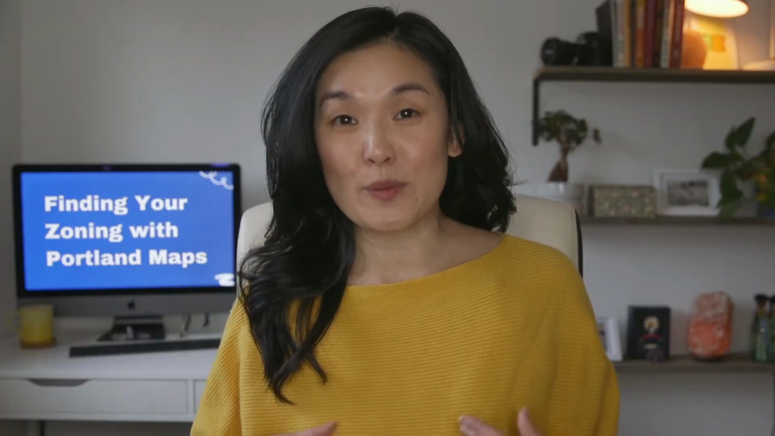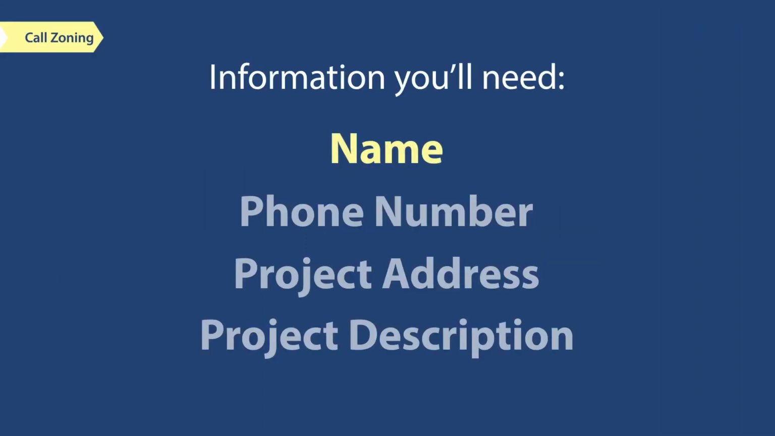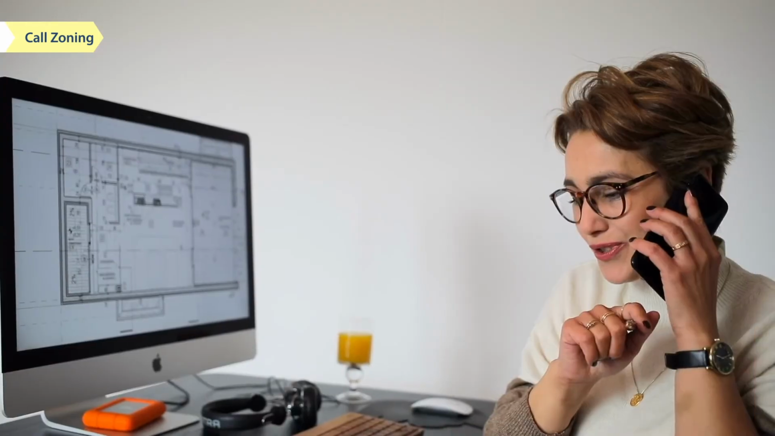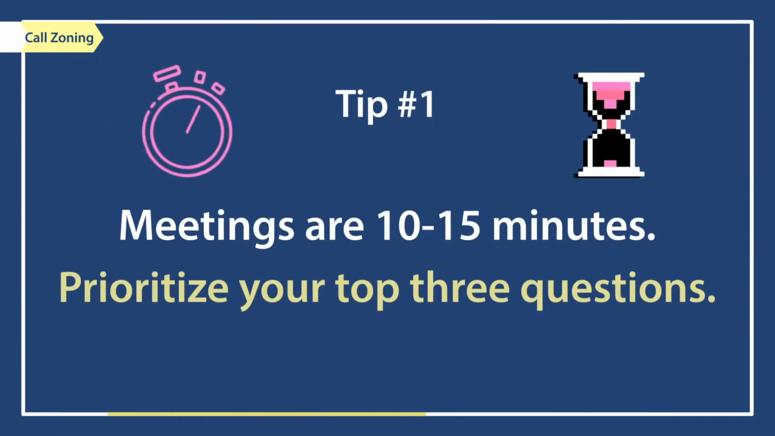Now that you know where to find your base zone, overlay, and plan district, the next step is to talk to a city planner. Be sure to provide your name, phone number, the address of the project location, and a brief description of your project. Our city planners will research your property and call you back. Here are 3 tips to keep in mind during your call. Tip number 1, these meetings are only 10 to 15 minutes long, so please prioritize your top 3 questions. City planners will give you general zoning information and can point you towards the next step of your process.